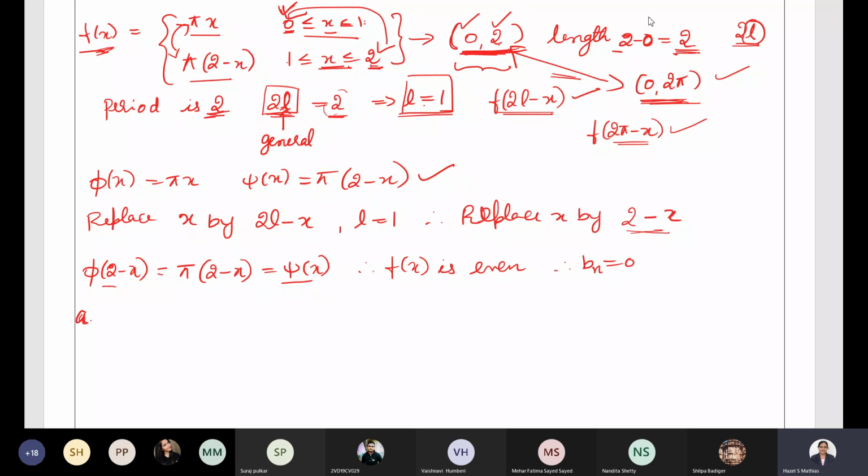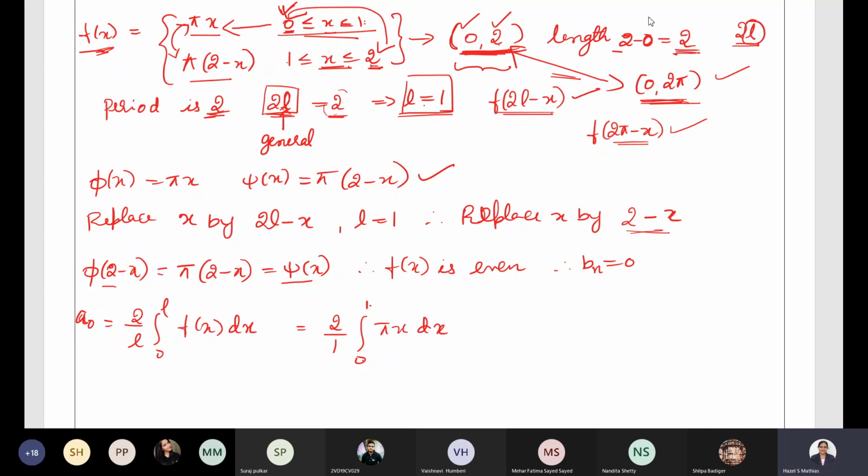Function is even, Bn equal to 0. Let us find the value of a0. How do we find a0? The formula is 2 by L integral 0 to L f of x dx. So that is equal to, L value is 1, integral 0 to 1 f of x. When x lies between 0 and 1, f of x is what? Pi x. You have to put pi x dx. Here you have to be careful. Remember this, it has to be done carefully.